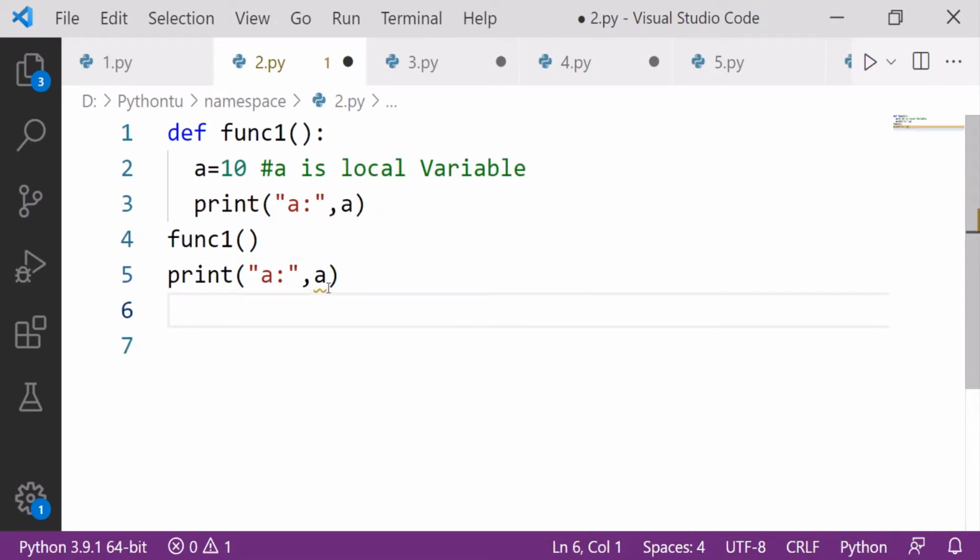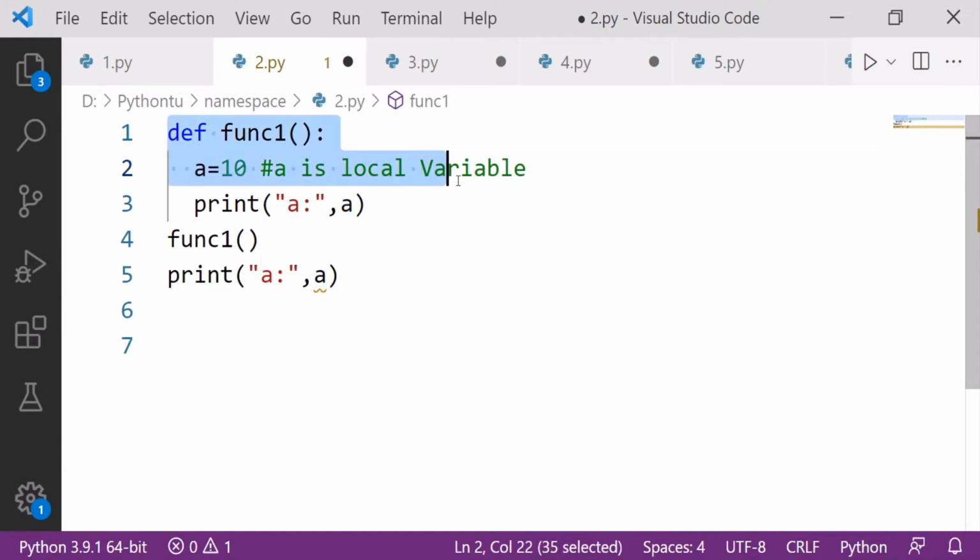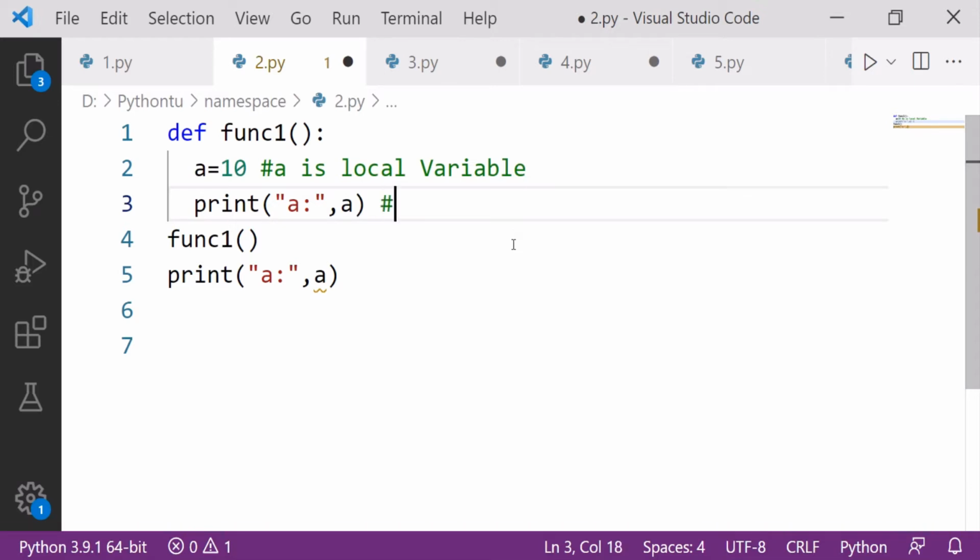Now here what will happen? We have to see what will happen over here. When we run the program, when we execute, this function 1 will be called. So this a will access the value from here. That means the scope of this a will be this one. So the value would be a is equal to 10.